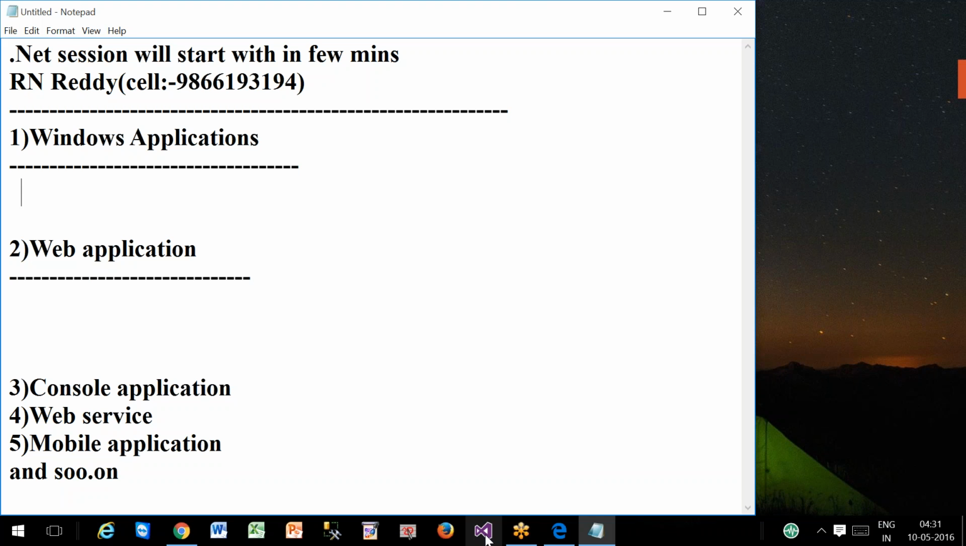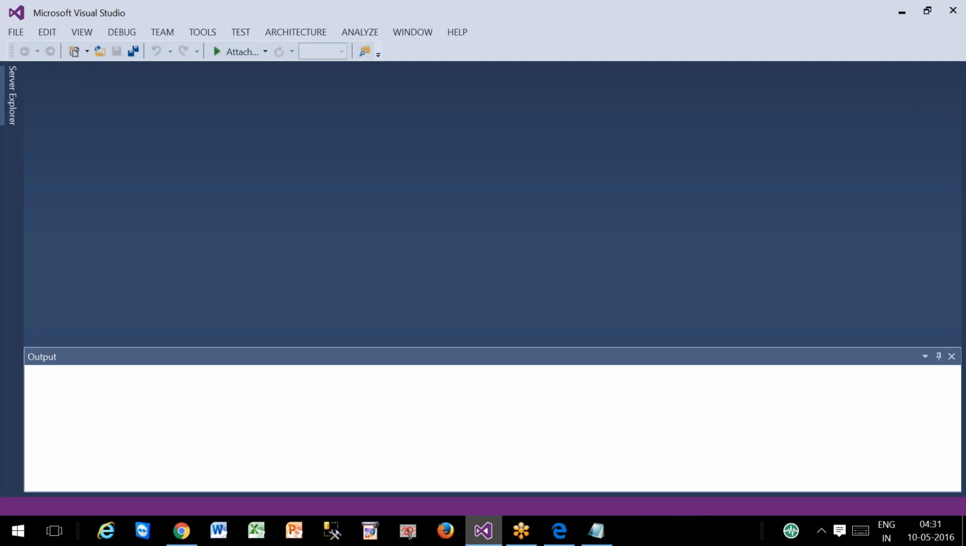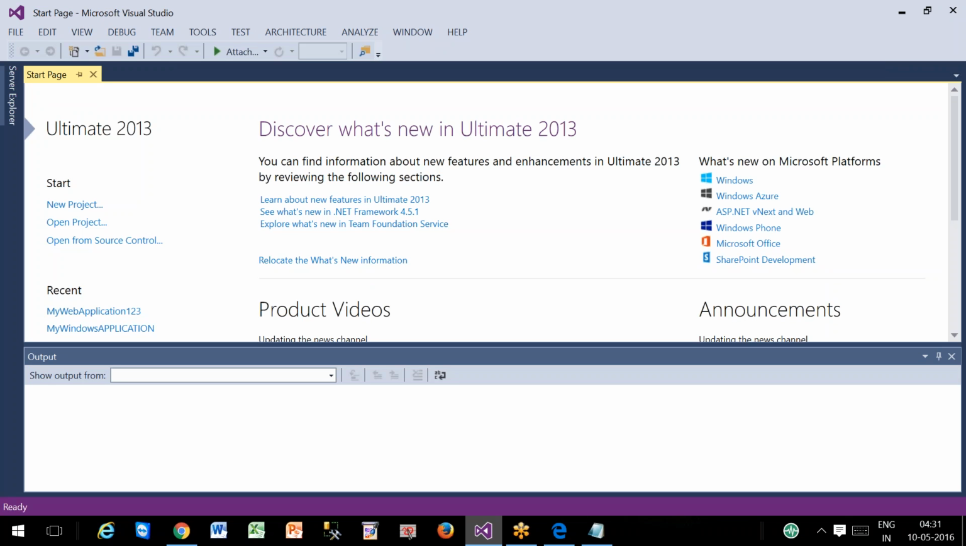Next, after that, I have shown you the Windows application development environment. Now again, you guide me. First, I have to open Visual Studio .NET. What is Visual Studio .NET? It is a development environment for .NET people, right?